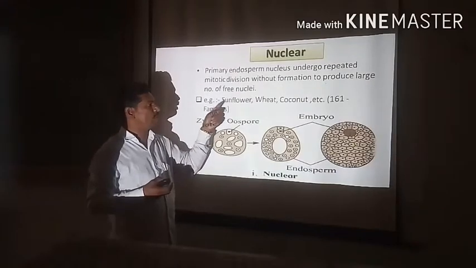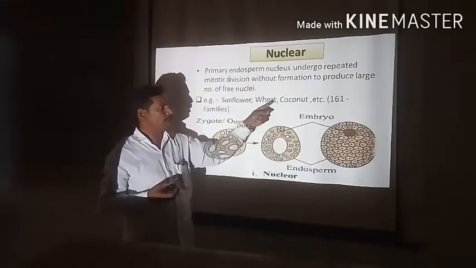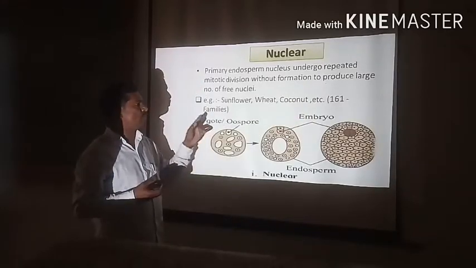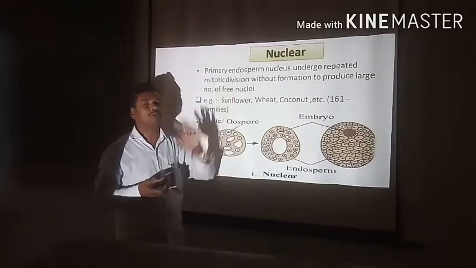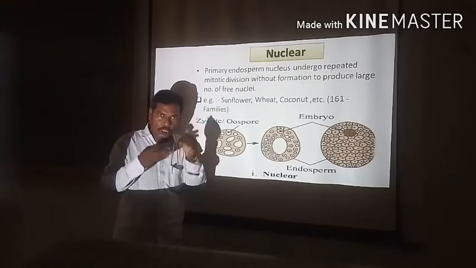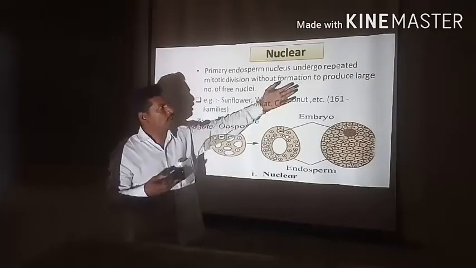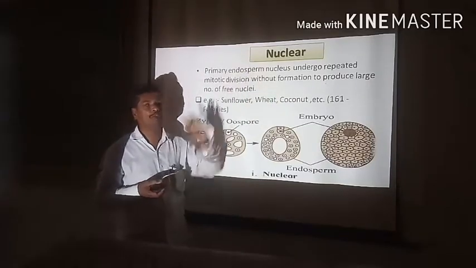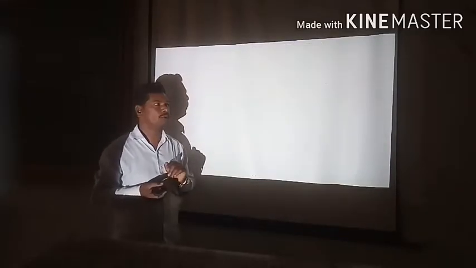It takes place in examples such as sunflower, fish, coconut, etc. About 161 families show this type of development. Meaning only the nucleus undergoes continuous division, and after that it results in a large number of free nuclei. Hence it is said to be the nuclear type of endosperm development.